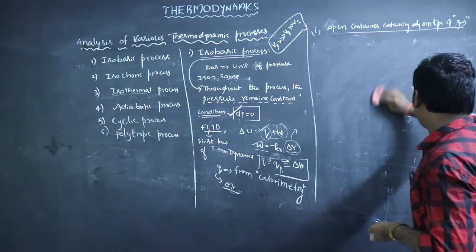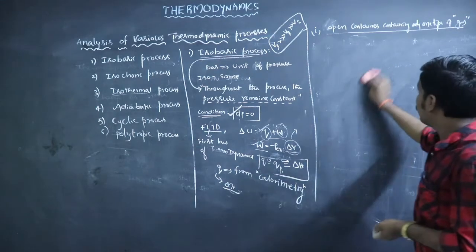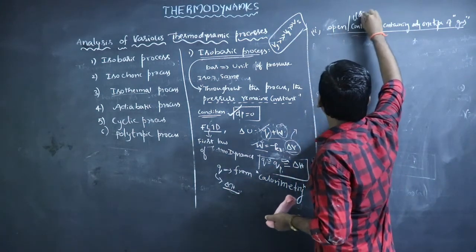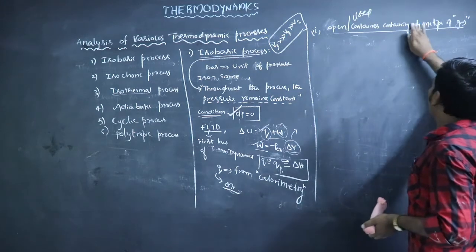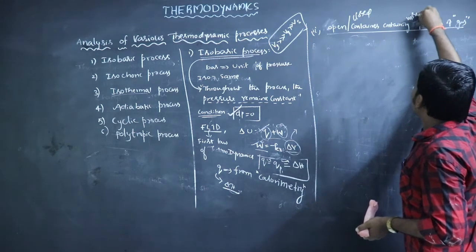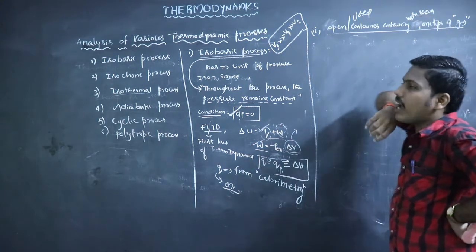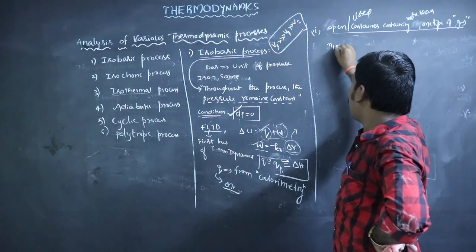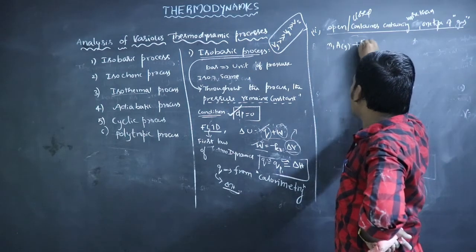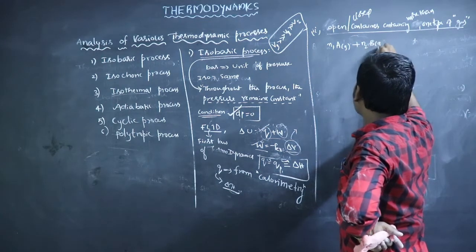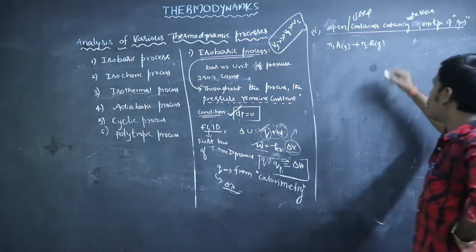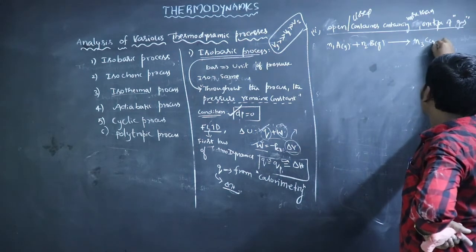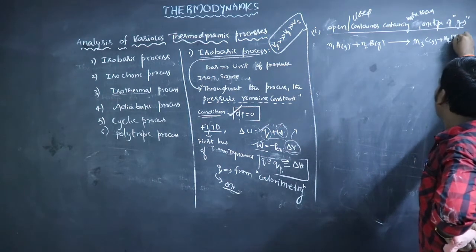So how repeated? We will discuss down here. The second case is, it may be open or closed, whatever it may be, we can consider a system containing more than one type of gas. For example, n1 moles of A gas react with n2 moles of B gas. It will give n3 moles of C gas and n4 moles of D gas.